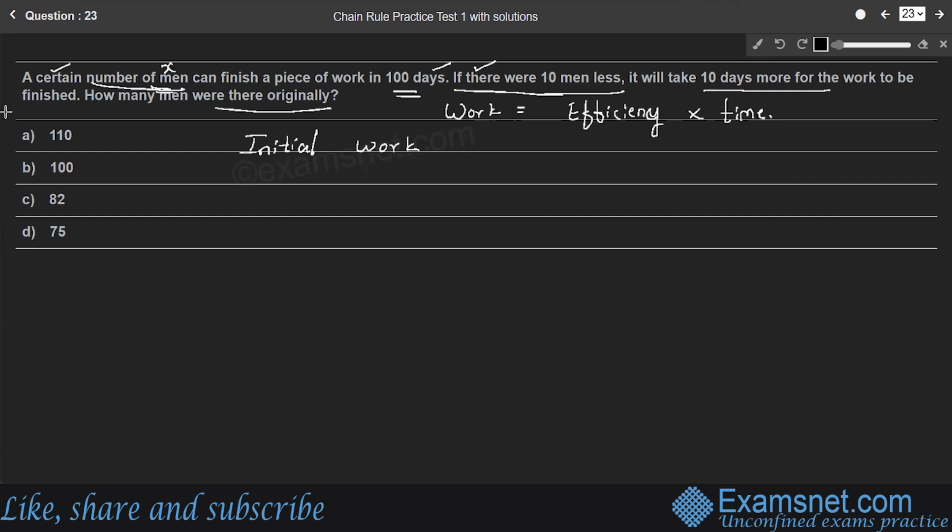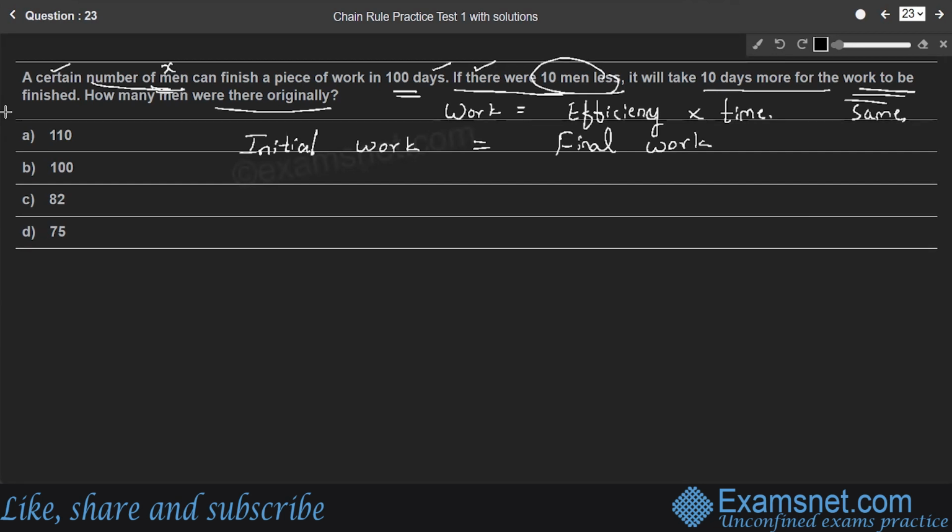That means to complete the same work, right? So to complete the same work, final work is equal to initial work, right? So first equate initial work is equal to final work, where the number of men and number of days are different.